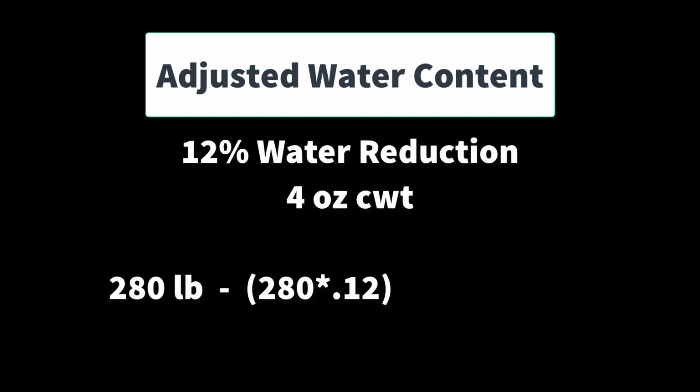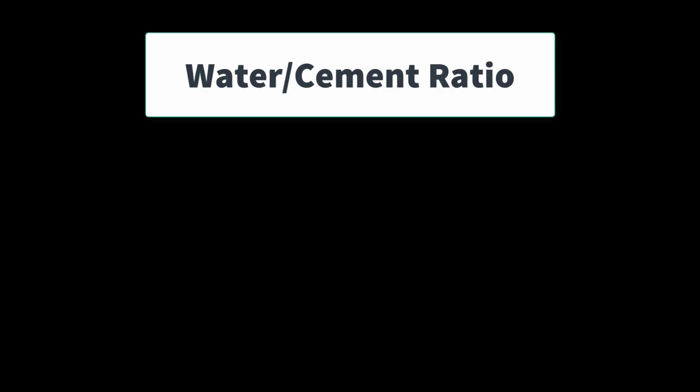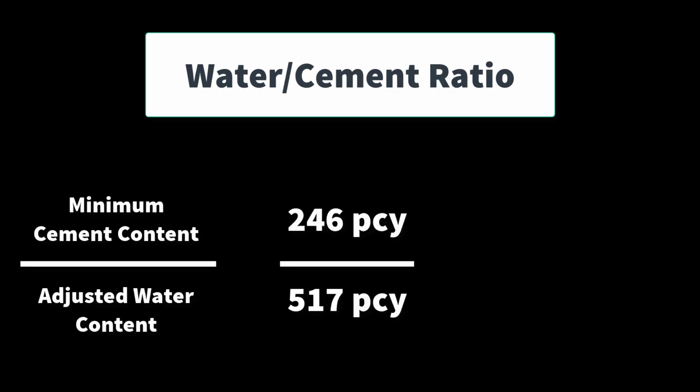So 12% water reduction is going to give us somewhere around 245 pounds per cubic yard of water. And it's not going to be exact, but that's where we want to shoot for. And if we use our minimum cement content, 246 divided by 517, you get 0.497 for our water to cement ratio.